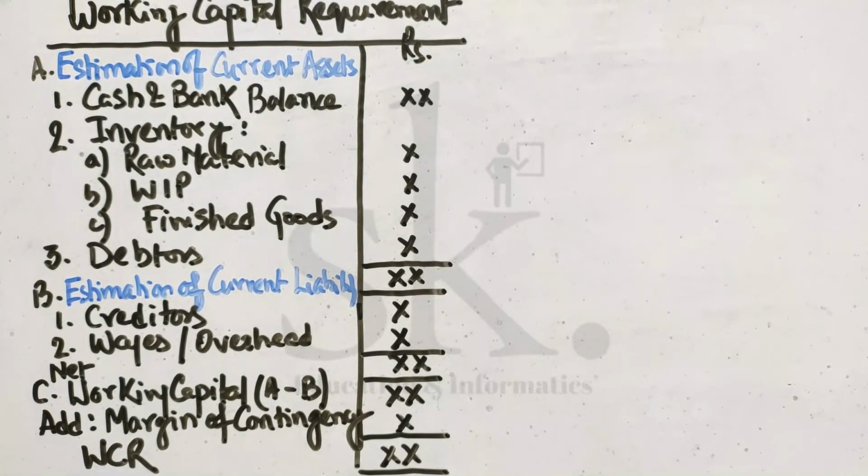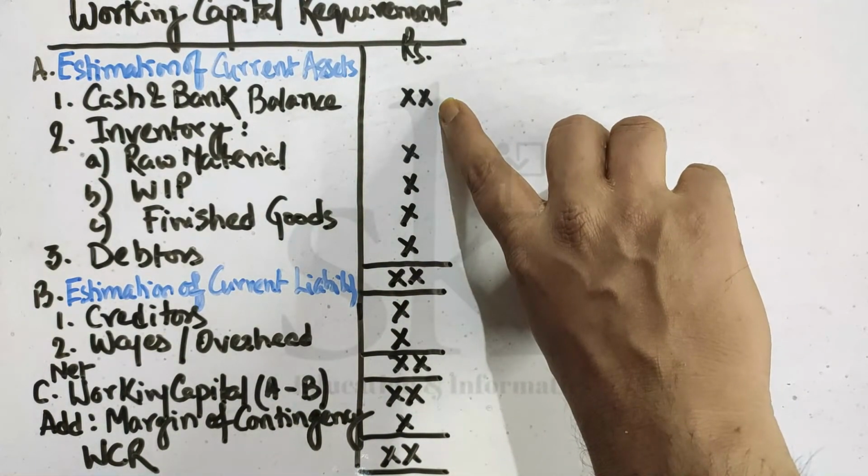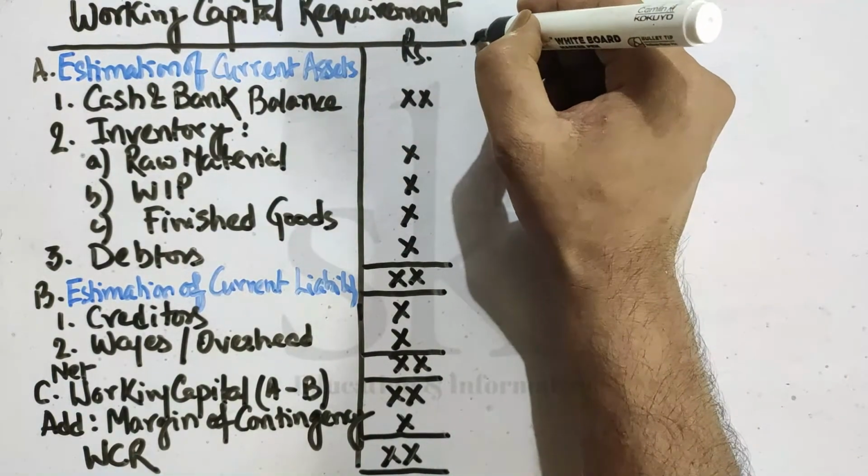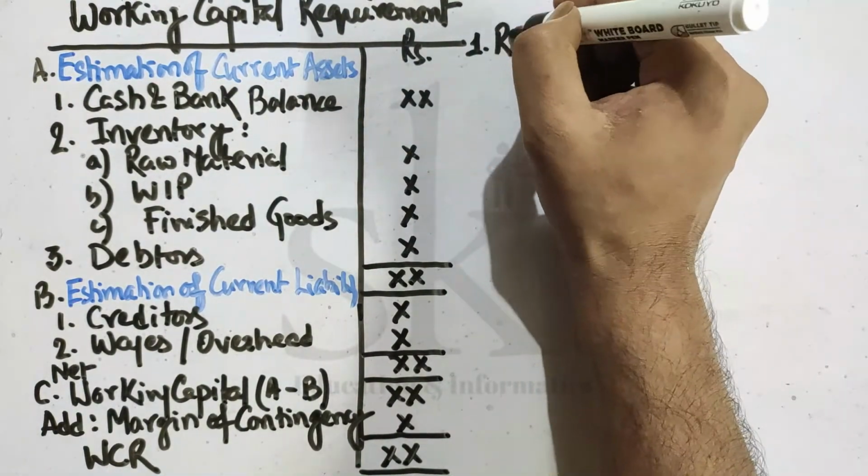Now what we are going to discuss today is the various formulas which are required in order to calculate the various information mentioned in the format. So this is the format on which we are going to solve. Now let's talk about the various formulas which we require to use. Cash and bank balance will be given in the problem. So we first require to calculate raw material. Point number 1 is raw material.